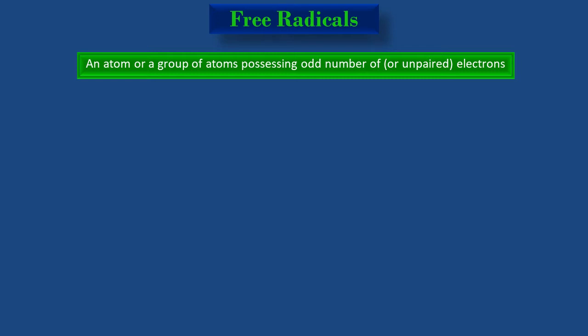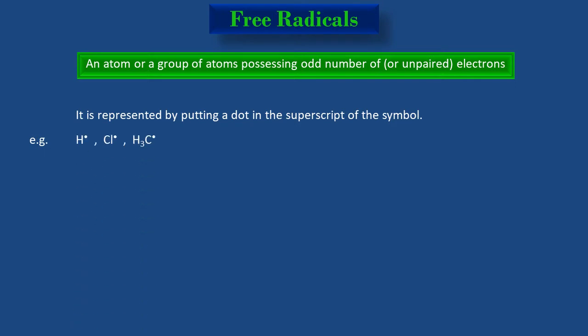I will explain the term odd number or unpaired electrons on the next slides. It is represented by putting a dot in the superscript of the symbol, for example, H dot, hydrogen free radical, Cl dot, chlorine free radical, and CH3 dot is methyl free radical, etc.